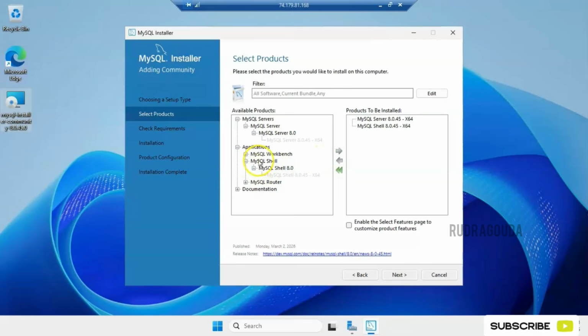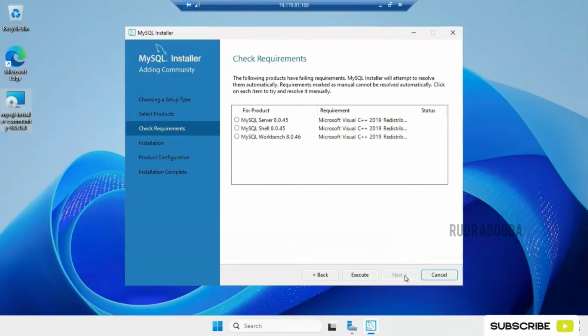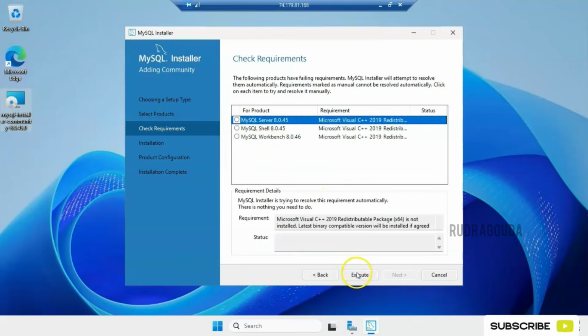And of course we want the Workbench as well to perform the activity. It is just like SQL Server Management Studio in the case of MS SQL. So I'll expand this, select and move this one also to the right. I want these three products to be installed on this particular server. So I selected everything and I'll then click on next. Finally I'll click on execute.